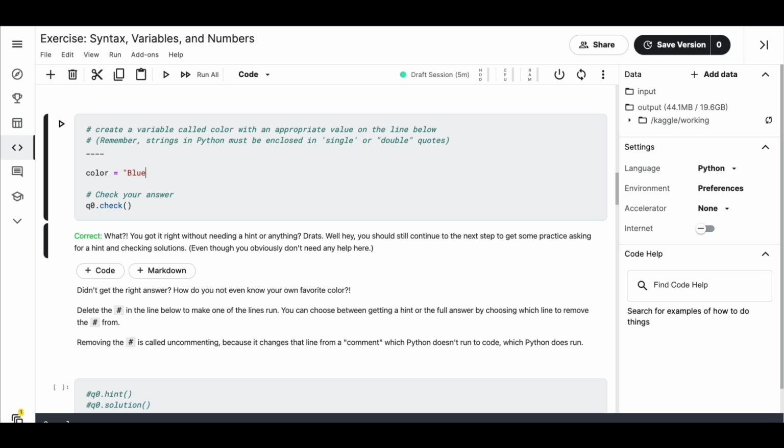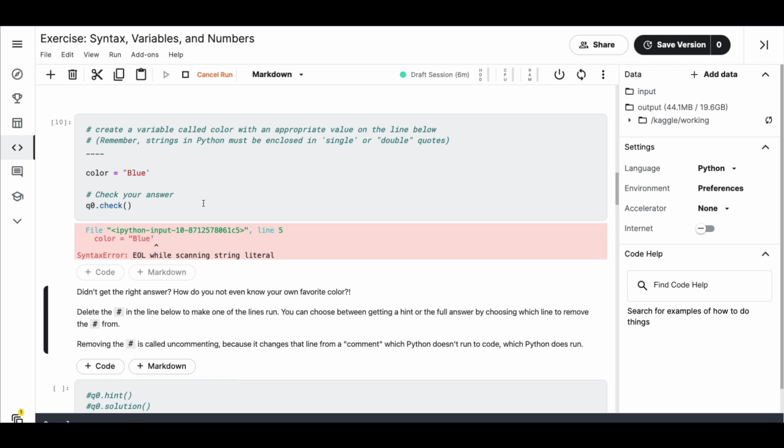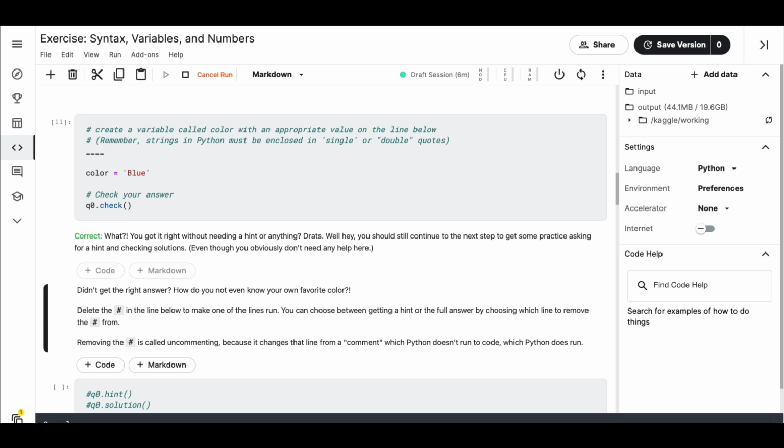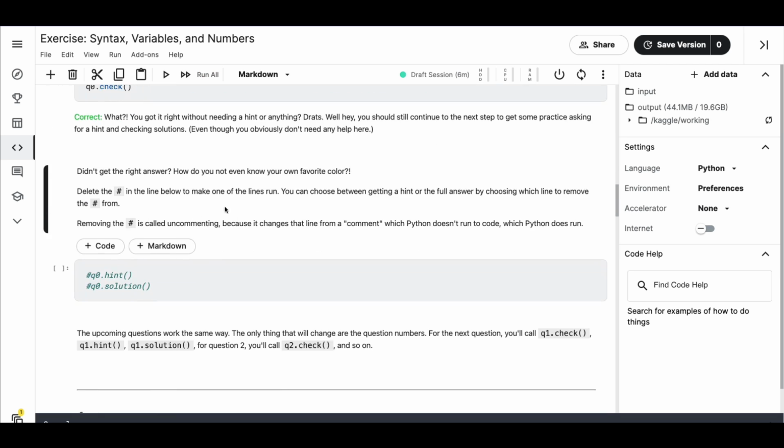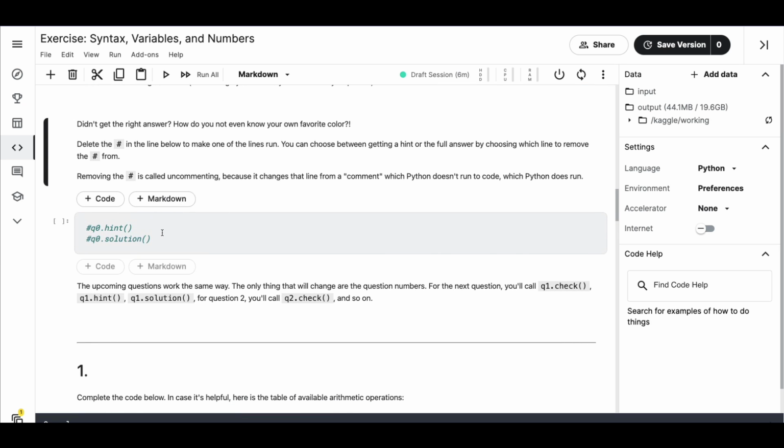What happens when I open with double quote and close it with single quote? Oh no, EOL stands for end of line while scanning string literal. So it's simply saying that, boss, you have made some mistake. So what is the mistake? I've opened it with single quote, and like an idiot, I've closed it with a double quote, something like that. So I'll just fix it and then right answer. We got the right answer. If you want hint and solution, you can always check.